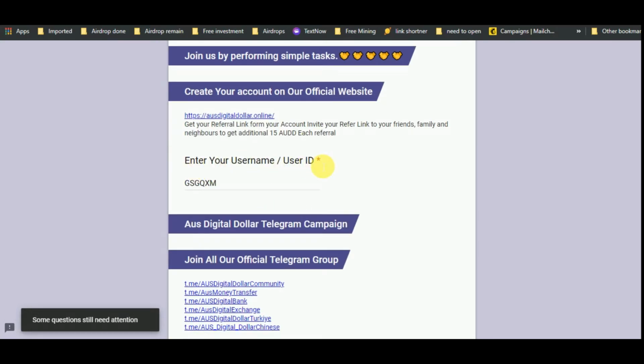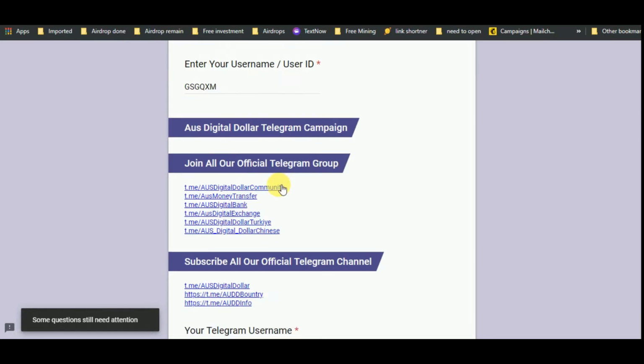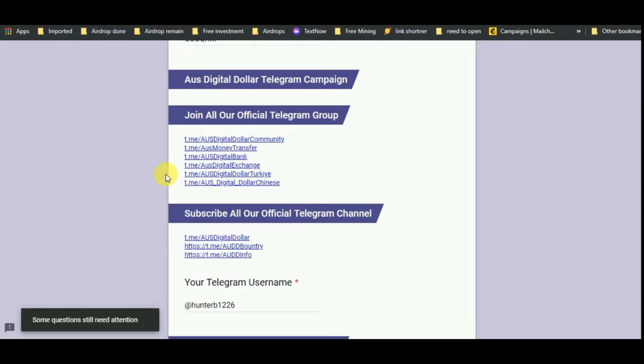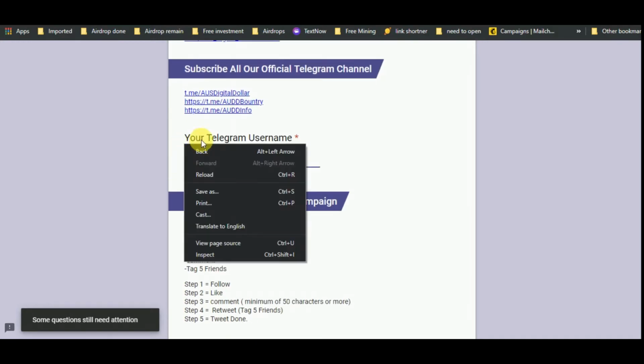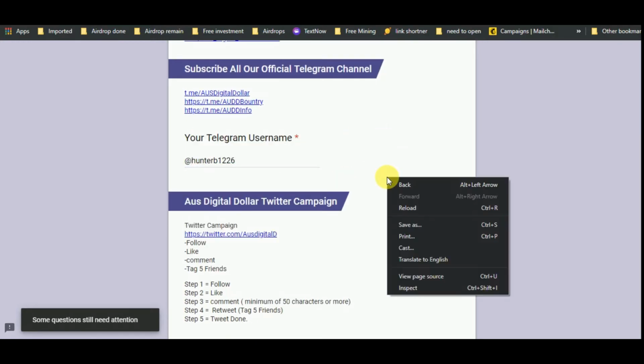Enter your username or user ID from the US Digital website here. Join all these official Telegram groups. After that, subscribe to all official Telegram channels. Enter your Telegram username here.